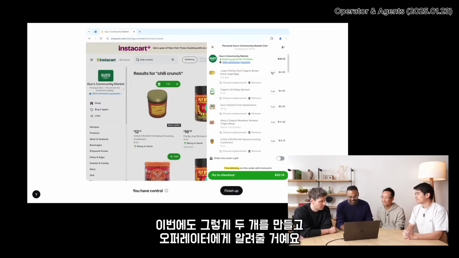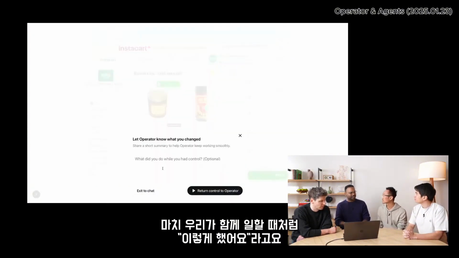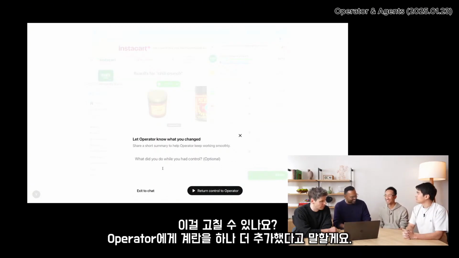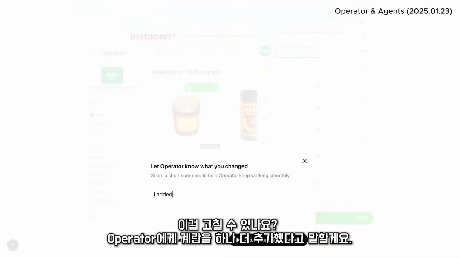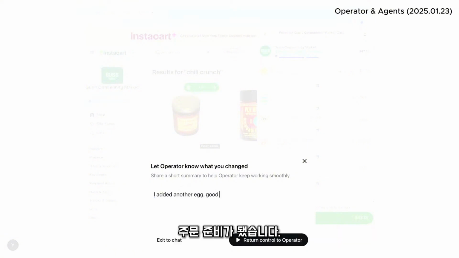Totally, exactly right. In this case, I'm going to make those two. And then I'm just going to tell Operator. This is very much like if you and I were working, I'd be like, hey, I did this. Can you fix this? And I'm going to tell Operator, I added another egg. Good to place order now.